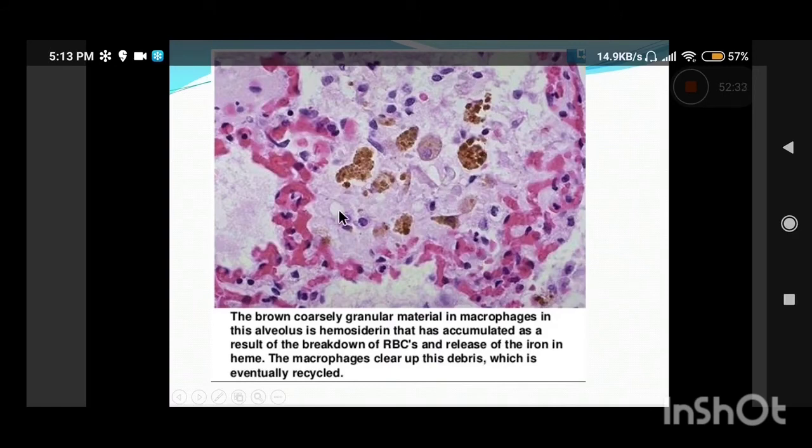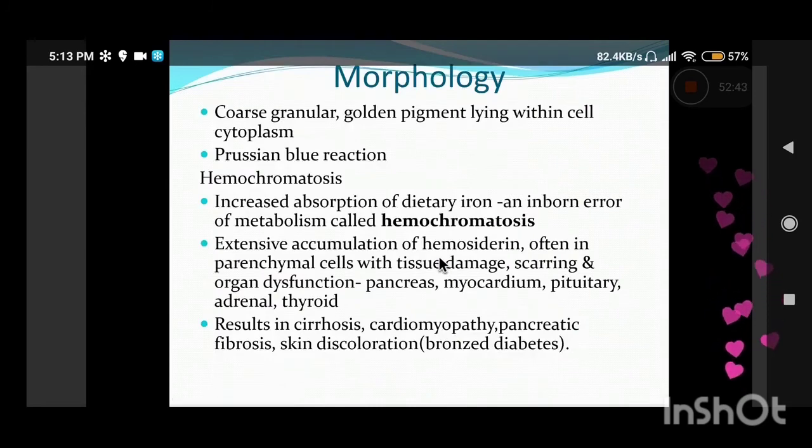So there is RBC breakdown and the heme is released, and this hemosiderin pigment is engulfed by the macrophages, which will clear up this debris and it will be recycled.